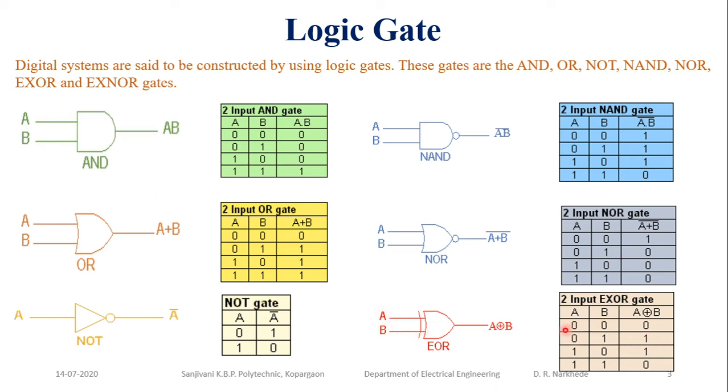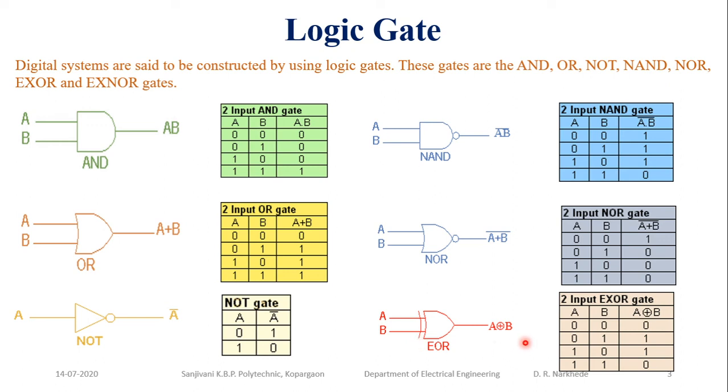Say here both inputs have the same state, 0 0, so my output is 0. Here both inputs have the same state, 1 1, so the output is 0. But here the input states are different: when any one input is 1 and the other input is 0, at that time I will get 1 as output. In the same manner over here, it gives the output only when the inputs have different states, not the same state. This is called exclusive, where any one input is high but all other inputs should be low.